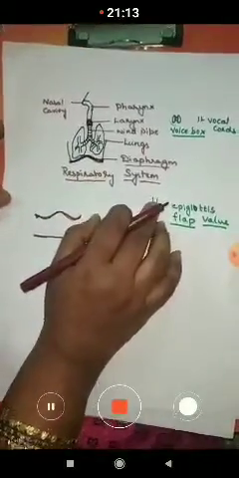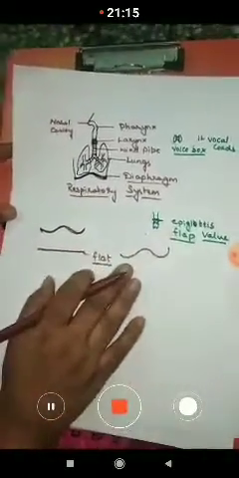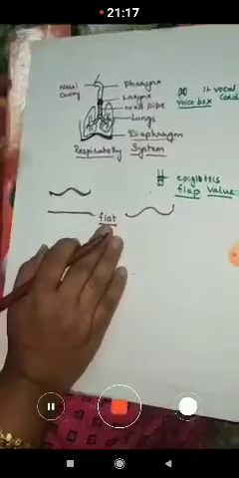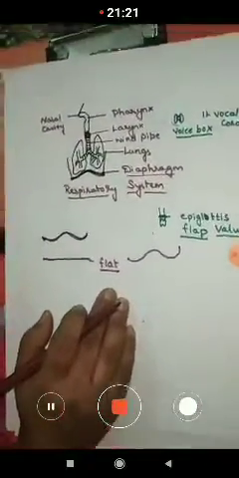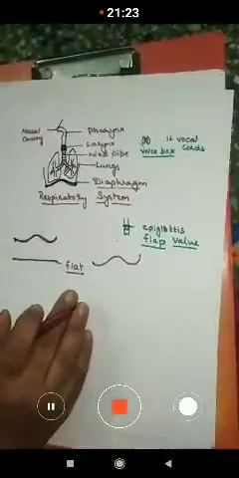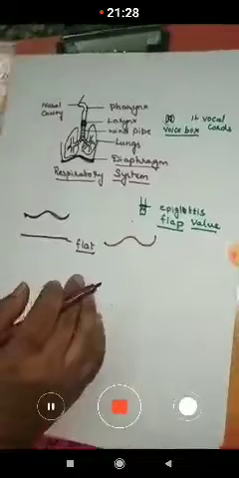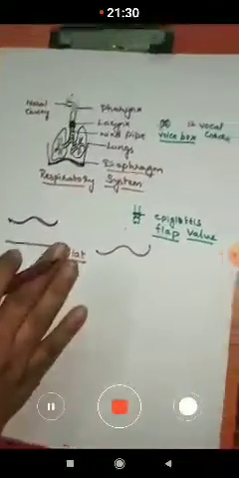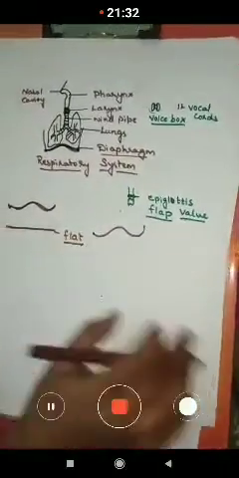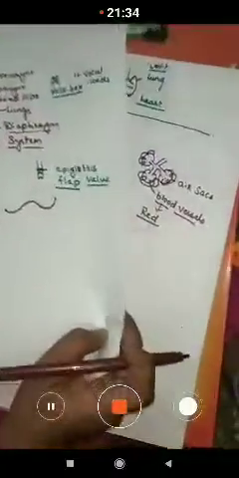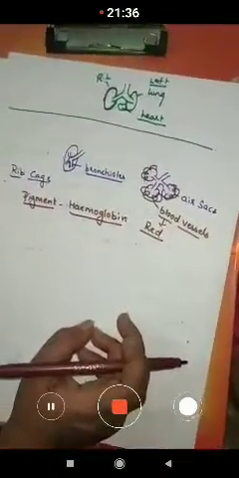Now after learning this, you have to know what is the meaning of respiration, how the respiration process takes place, and how the energy is given out with the help of this. Okay, so now I think till here you have understood. The air sacs you have understood, the air is filled.